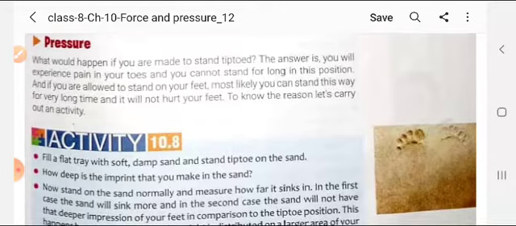In this topic I will explain what would happen if you are made to stand tiptoe.